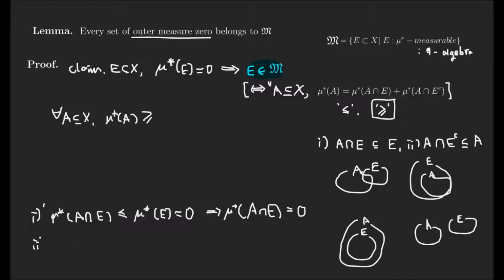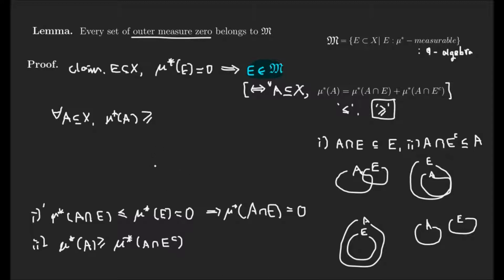And also, because this relation is satisfied, by monotonicity we can say mu star A is greater than mu star of A intersection E complement.